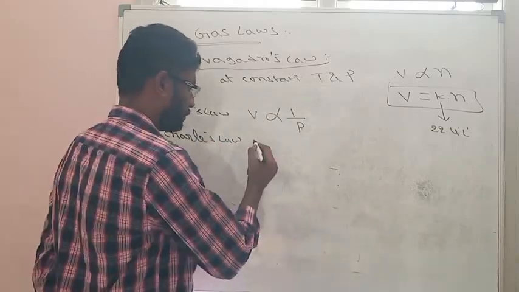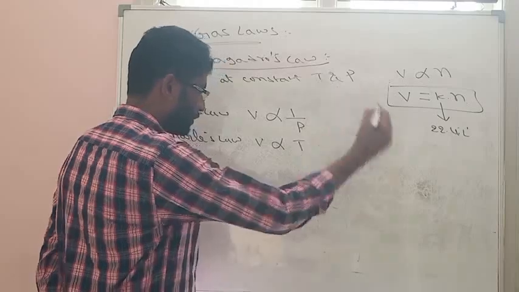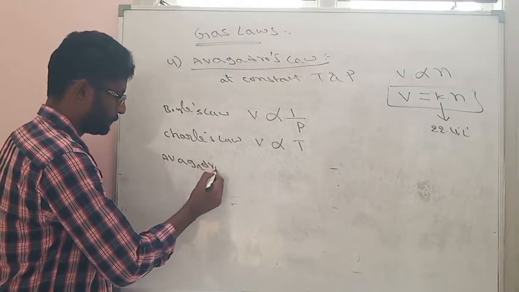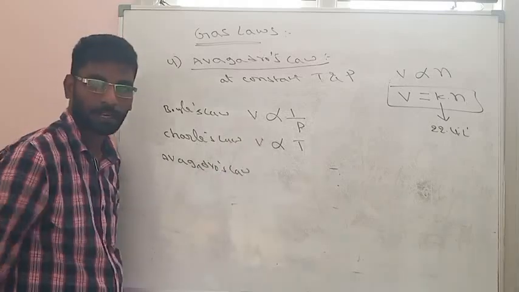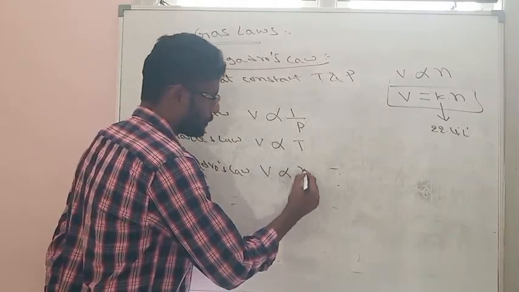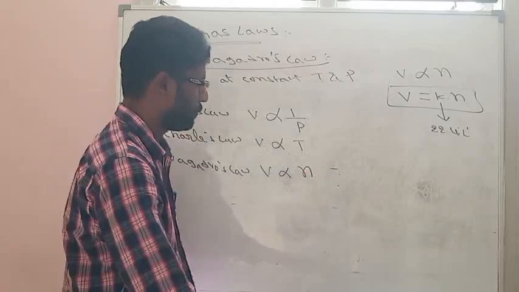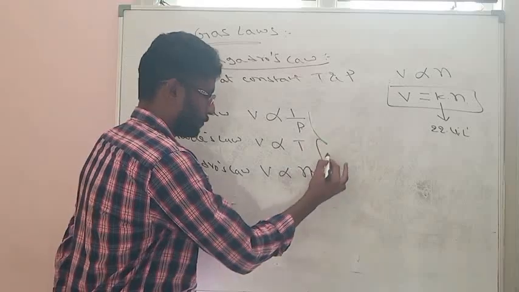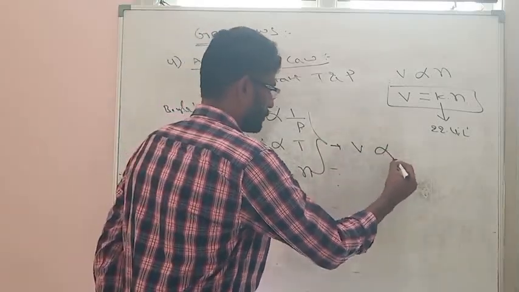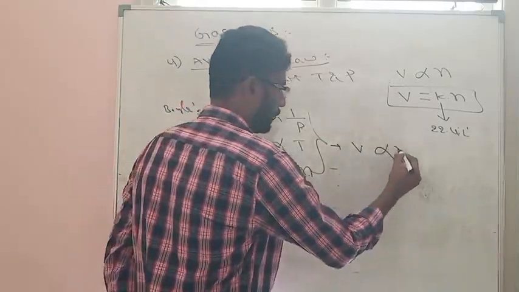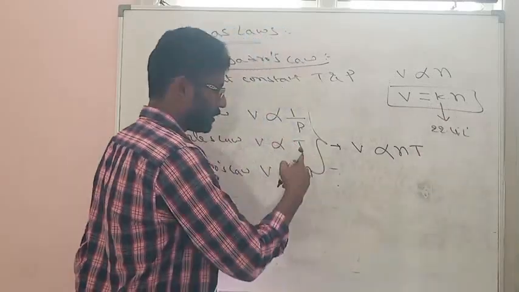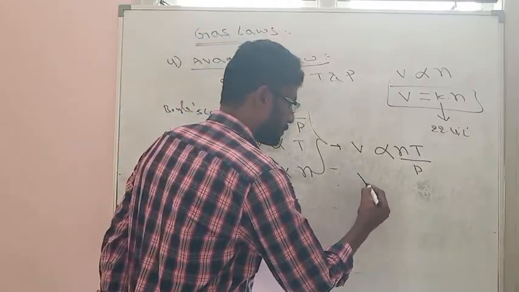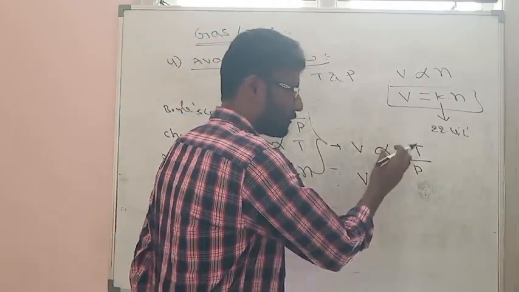According to Charles' law, volume is directly proportional to temperature. And also according to Avogadro's law, volume is directly proportional to number of molecules or number of moles. So by combining all this, we get volume is directly proportional to n, also directly proportional to T, but inversely proportional to P. So from this, volume is equal to one constant will come.